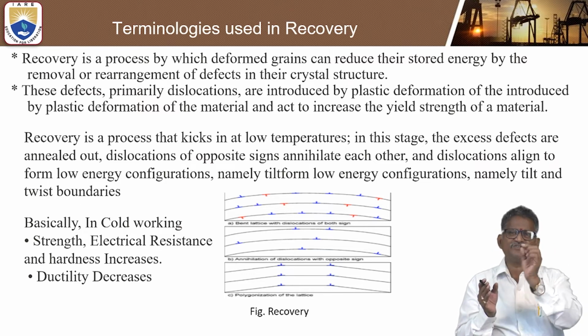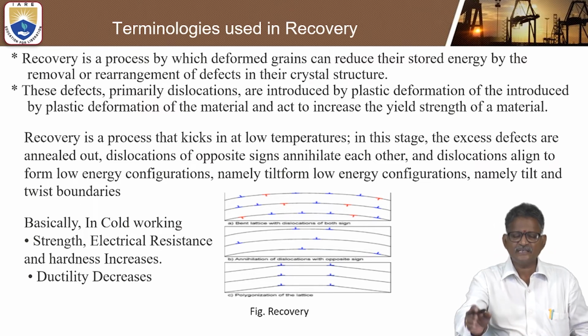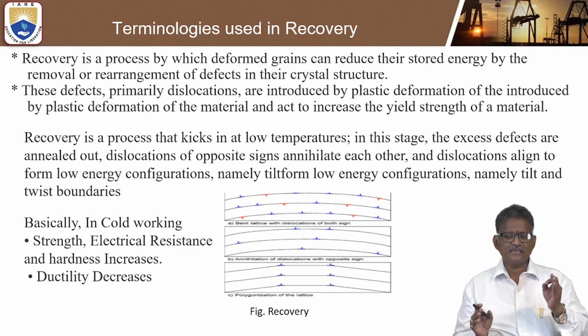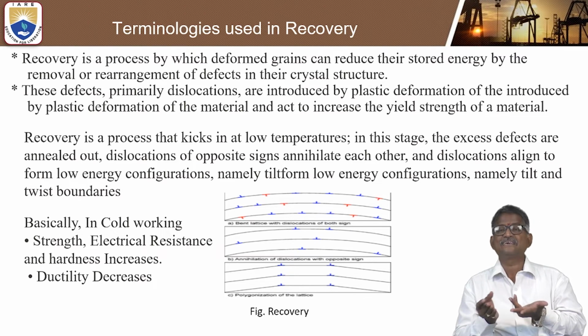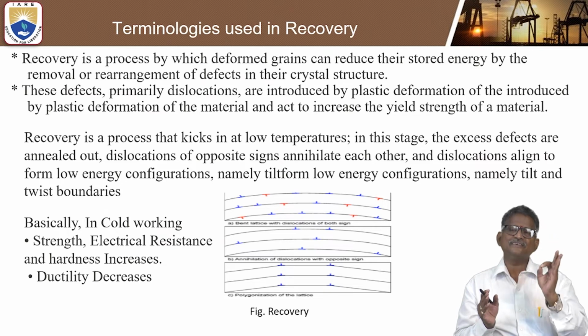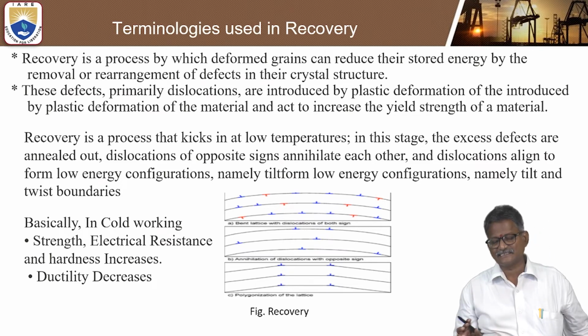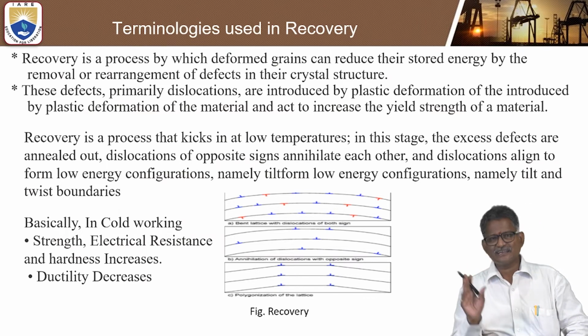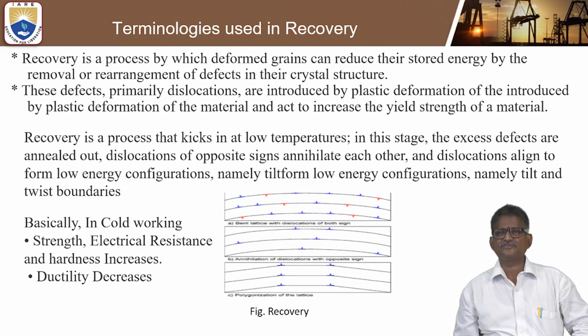That is, tilt and twist boundaries are very important concepts in this recovery process. That is why in any cold working process, the strength, electrical resistance, and hardness increase, but the only thing is ductility decreases, because of the very low temperature. That is why ductility cannot increase, it only decreases.